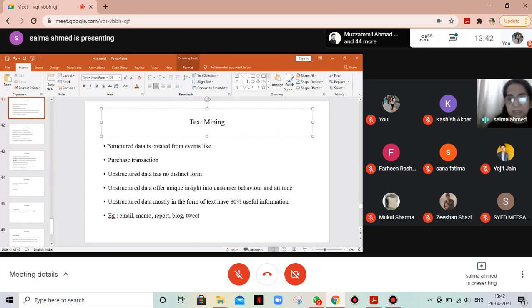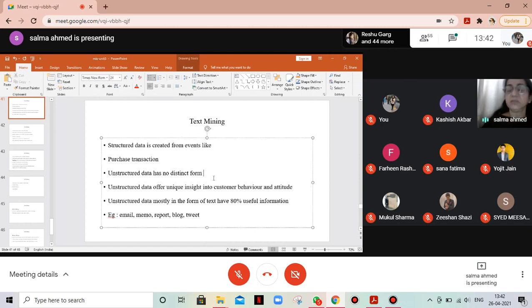So we have his name, age, experience, department he's joined, everything clearly created. Purchase transaction: we know what item was purchased, or in a sale transaction, what item I sold, how much quantity, the price at which I sold, and the retail outlet where it took place. This is structured data. Unstructured data has no distinct form.